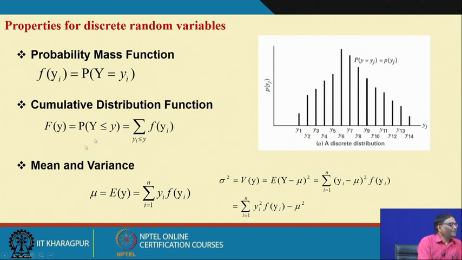Then the cumulative probability, less than or equal to y, uses summation.